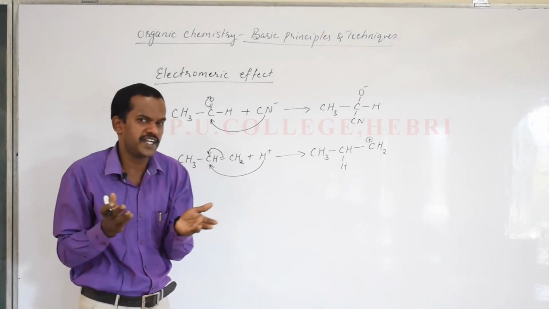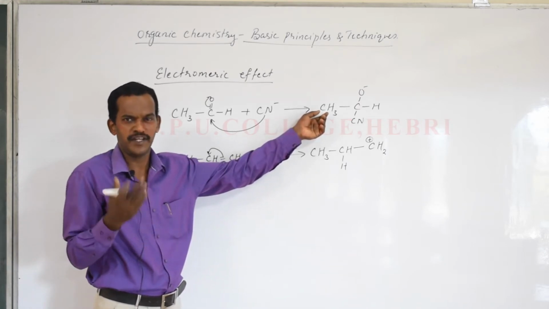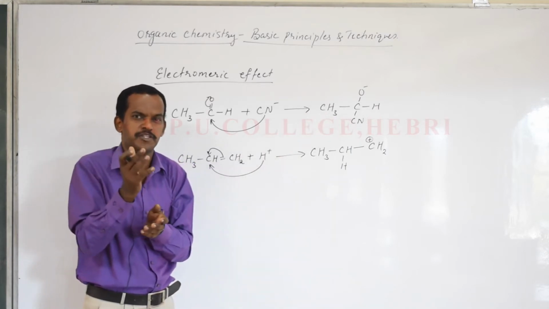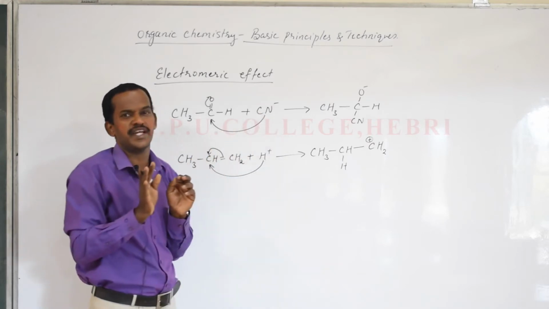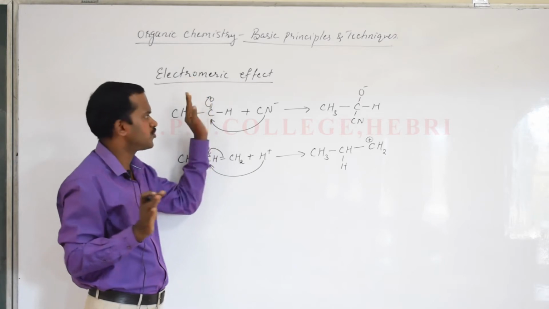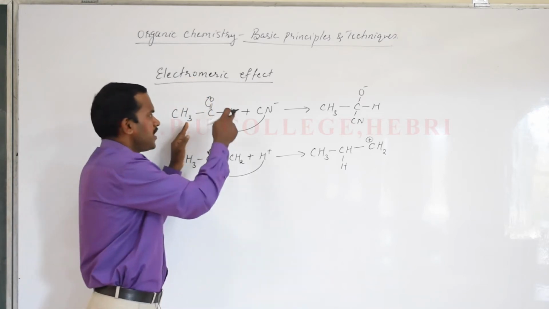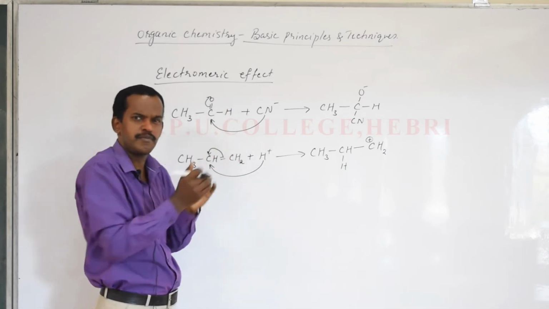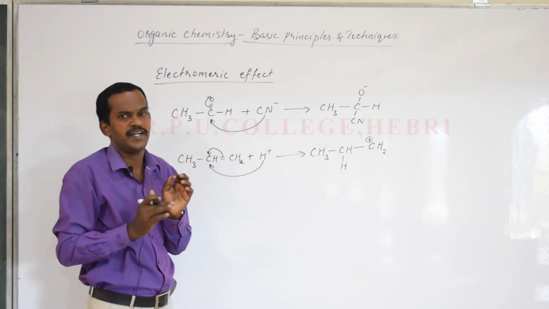Now we will ask, what is an attacking reagent? You understood earlier: nucleophile, electrophile, free radical, carbocation, carbanion, all these are attacking species. The unstable species are attacking reagents. So in the presence of an attacking reagent, the electromeric effect is observed. Let me say the definition for the last time, then you try to understand the examples here. It is a temporary effect in which there is a shift of pi electrons from a multiple bond towards one of the bonded atoms in the presence of an attacking reagent.